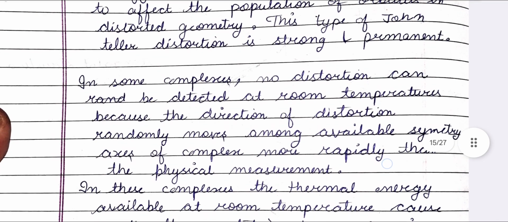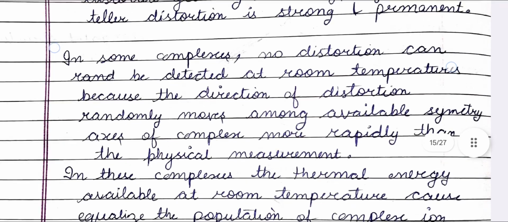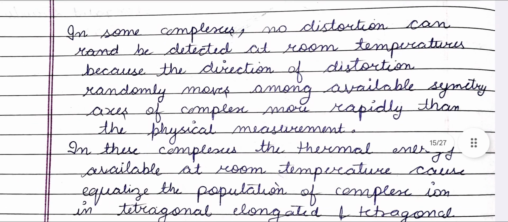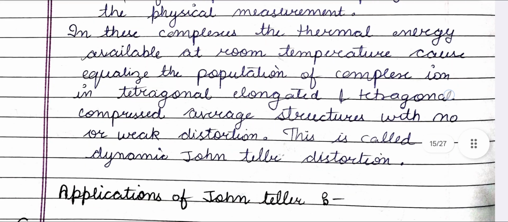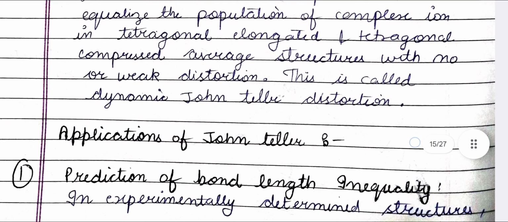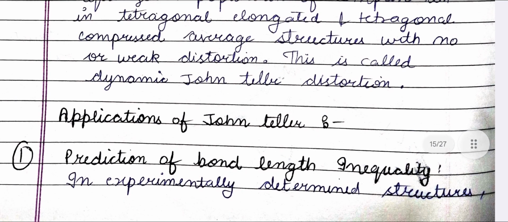In some complexes, no distortion can be detected at room temperature because the direction of distortion randomly moves among the available symmetry axes of the complex more rapidly than physical measurement. In these complexes, the thermal energy available at room temperature equalizes the population of the complex in tetragonal elongated and tetragonal compressed forms, giving an average structure with no or weak distortion. This is called dynamic Jahn-Teller distortion.